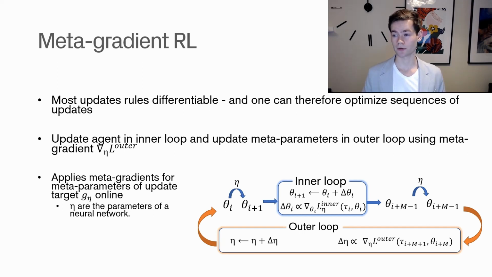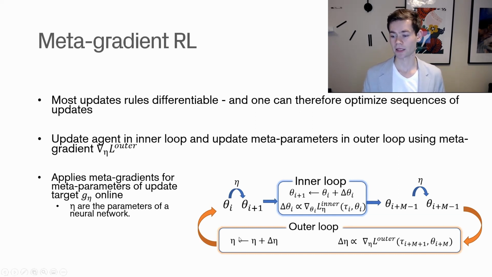So that's the general idea, that you don't just want to optimize the parameters, but you want to optimize the sequence of updates that you do. So basically improve your learning. The way you practically do this is you use something called an inner loop, where you update the agent itself and the parameters associated with the agent. And then in an outer loop, you update the meta parameters. These parameters govern how the agent learns, and you update those at a lower frequency, after you've done a sequence of updates for the agent.